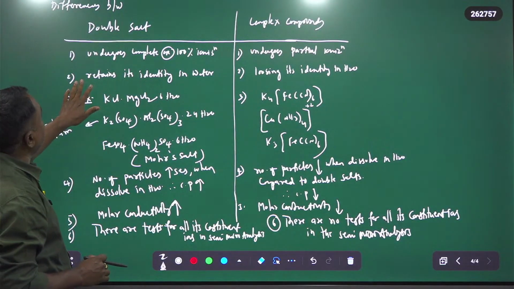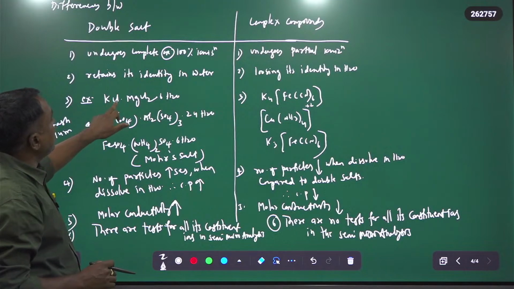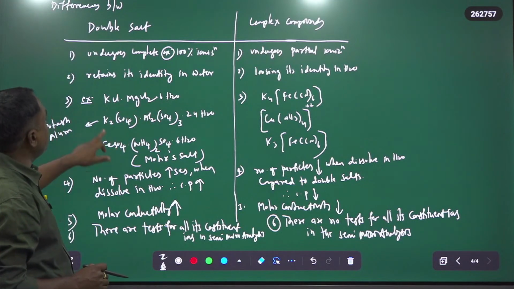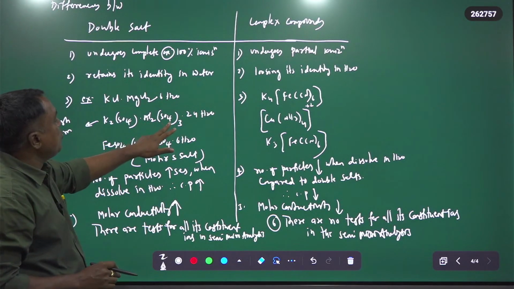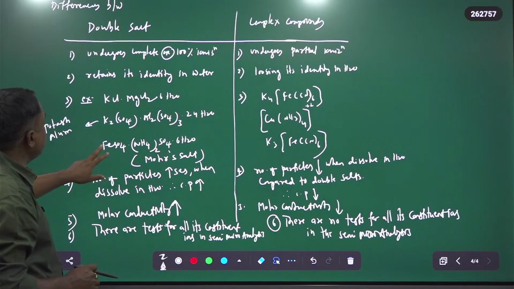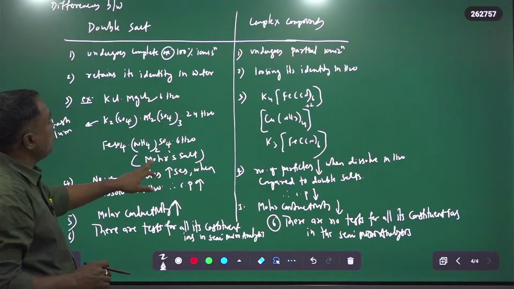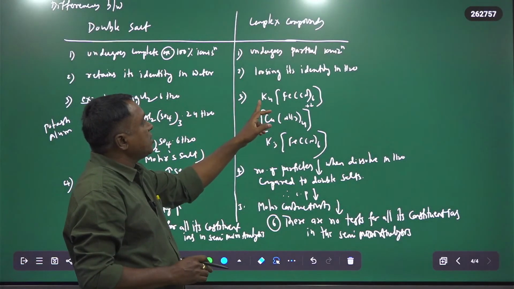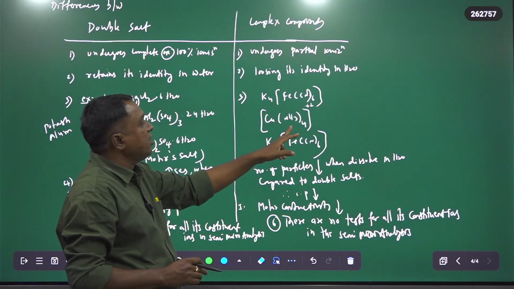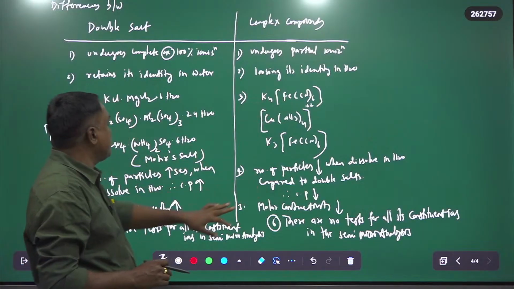Examples of double salts are carnallite, KCl·MgCl2·6H2O, potash alum, K2SO4·Al2(SO4)3·24H2O, and Mohr salt, FeSO4·(NH4)2SO4·6H2O. And these are examples of complex compounds: K4[Fe(CN)6], [Cu(NH3)4]2+, K3[Fe(CN)6]. These are the complex compounds.